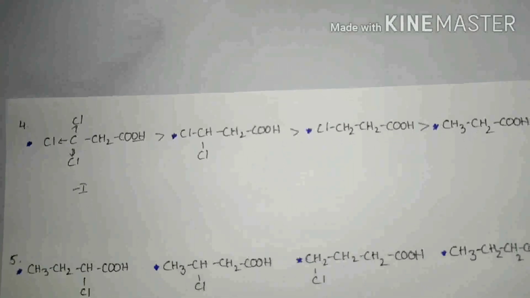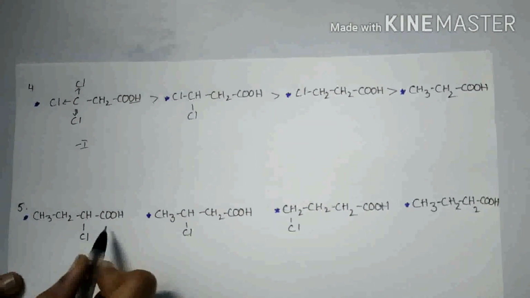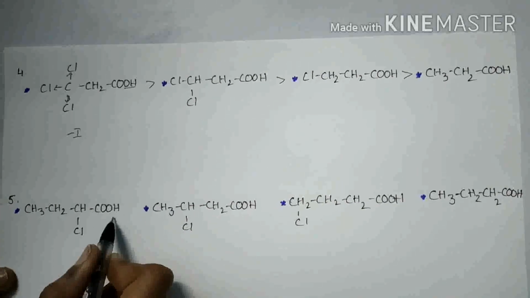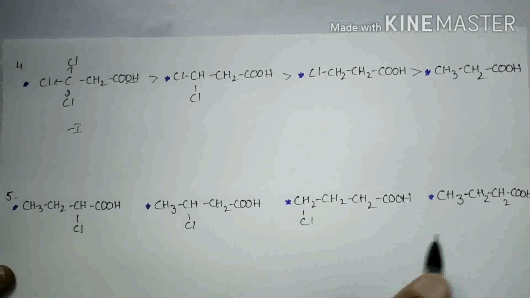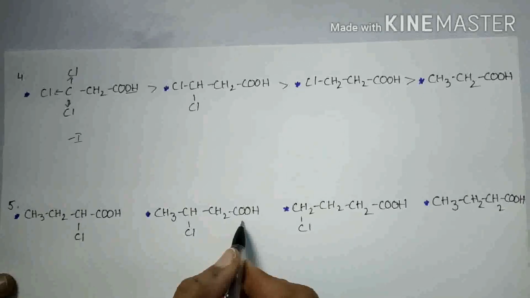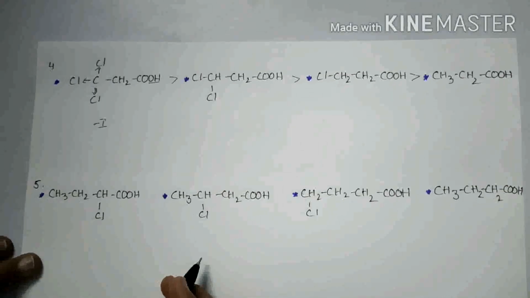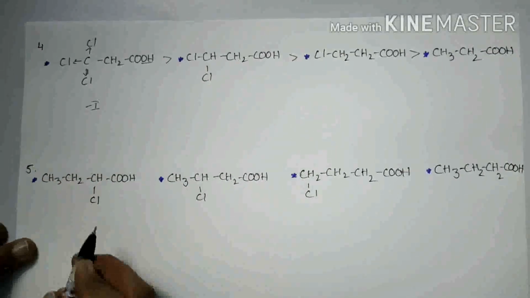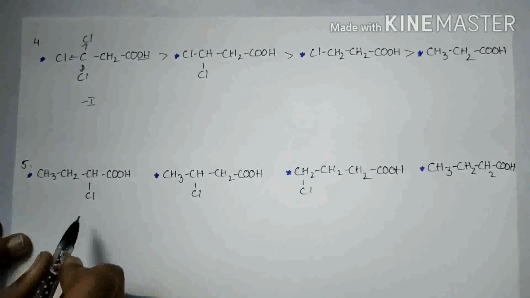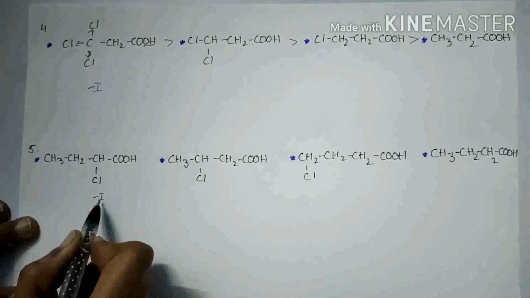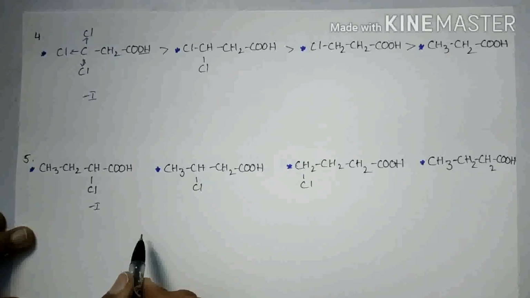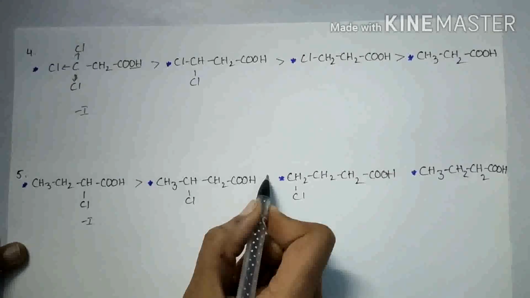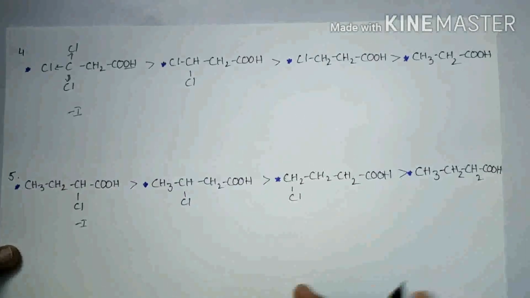And next question. In this question, the chlorine atom is nearer to the carboxylic acid. So it shows high acidic strength. In these carboxylic acids, the distance between chlorine and the carboxylic acid increases. We already know that if the distance from the source increases, inductive effect decreases. So here chlorine is a negative inductive group. If the distance from the negative inductive group increases, negative inductive effect decreases. So acidic strength also decreases. Thank you.